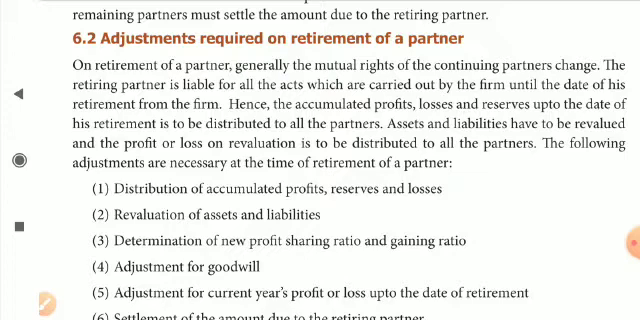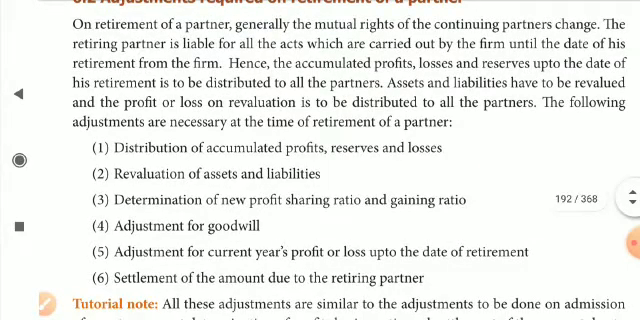Assets and liabilities have to be revalued. The profit or loss made from the revaluation account should also be distributed to all the partners, including the retiring partner, in their old profit sharing ratio.